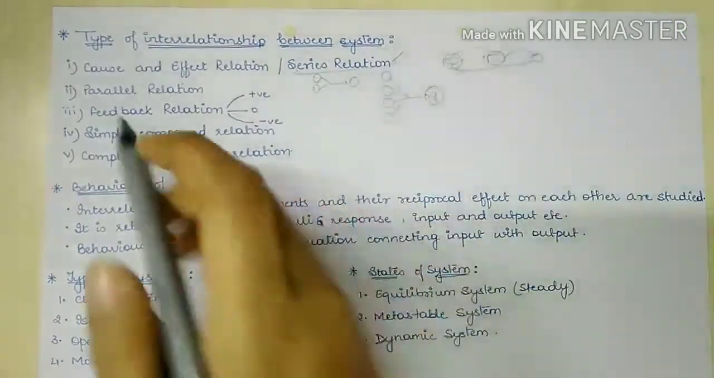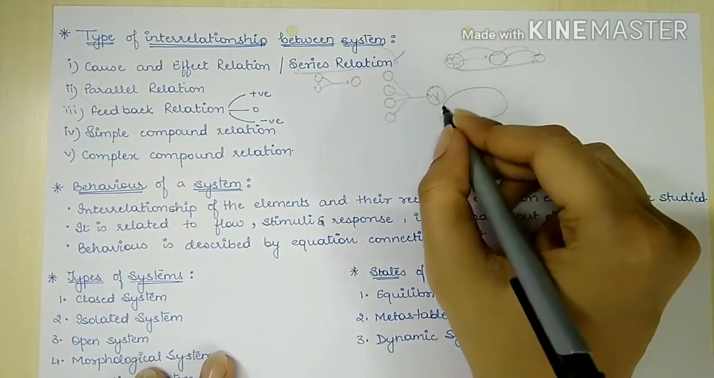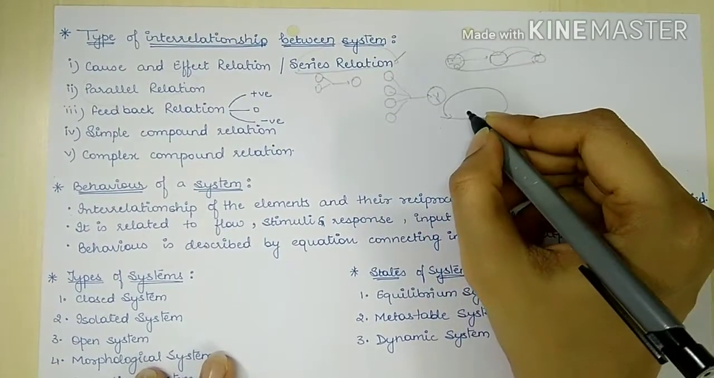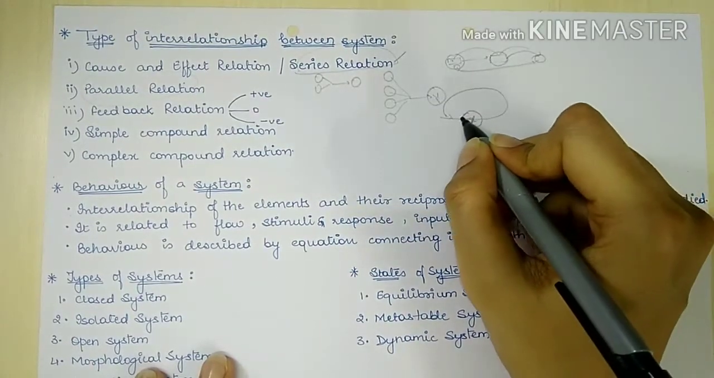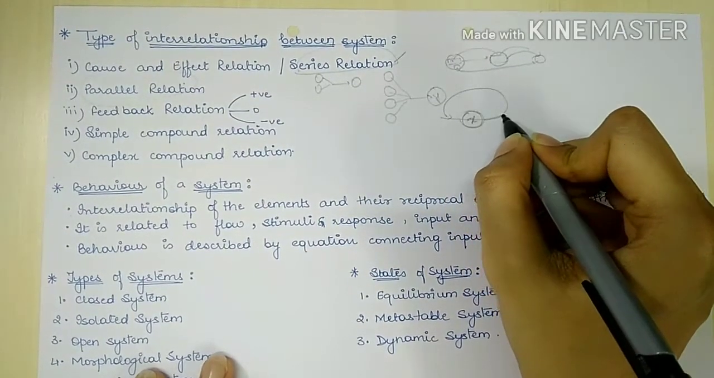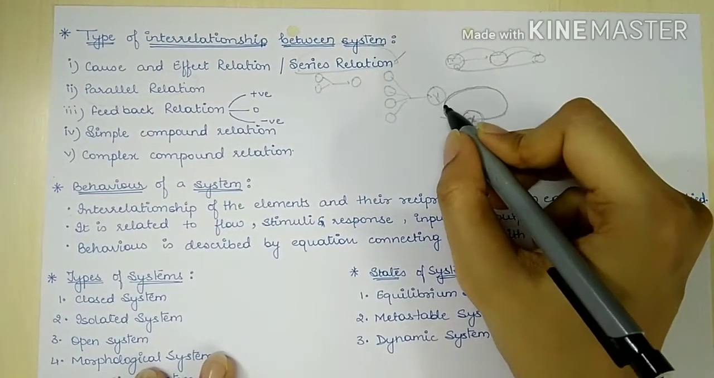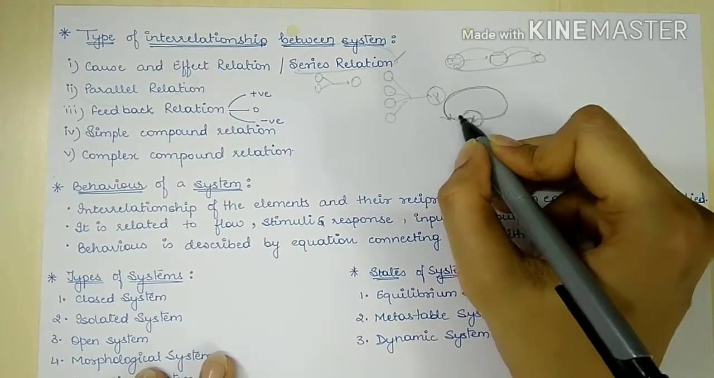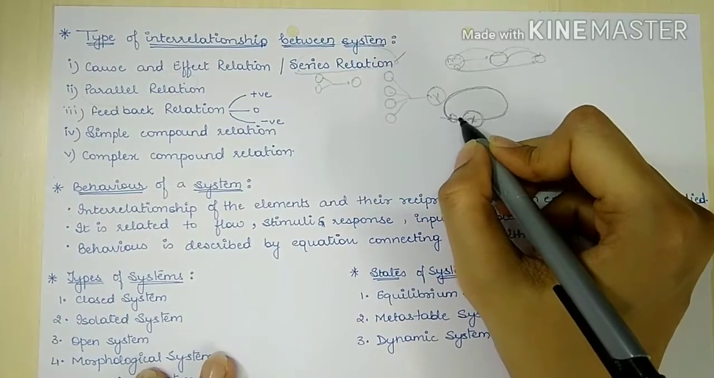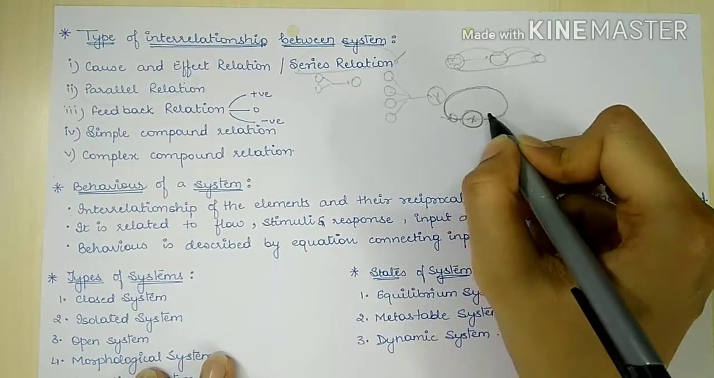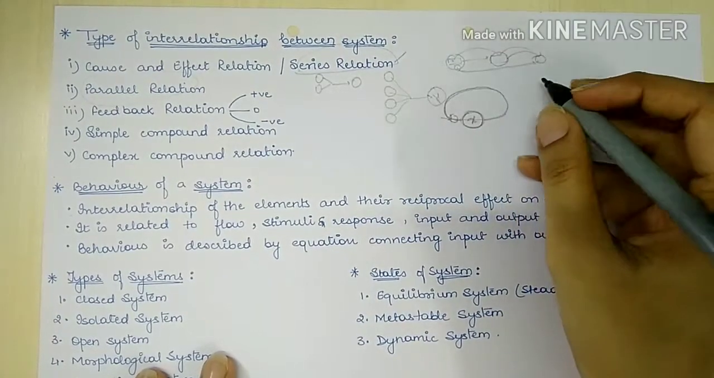Next is a feedback relation. Feedback relation is a type of loop relation. So whatever I am doing, X is my course of action. Now after performing this action, I get some result, and by achieving that result, this result will act as a feedback, and I will be stimulated to do the work again. So here we have three types of feedback relation.